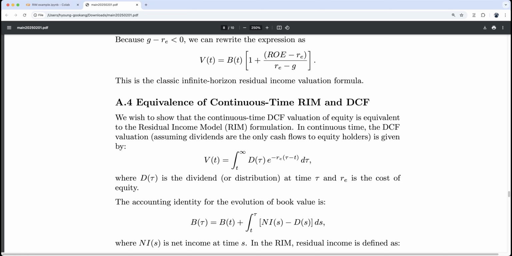Next, we discuss equivalence of continuous time RIM and DCF. The residual income model and the discounted cash flow model are mathematically equivalent. Therefore, if someone asks you why you use the residual income model instead of DCF, you can simply answer they are mathematically equivalent. And you can show this proof.